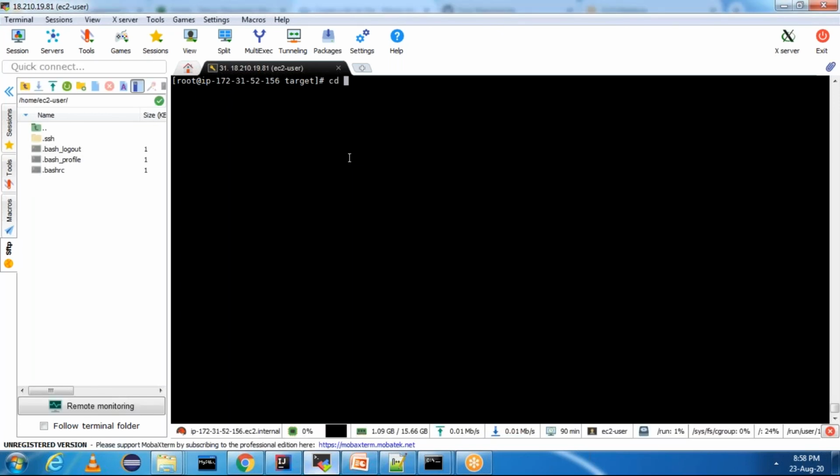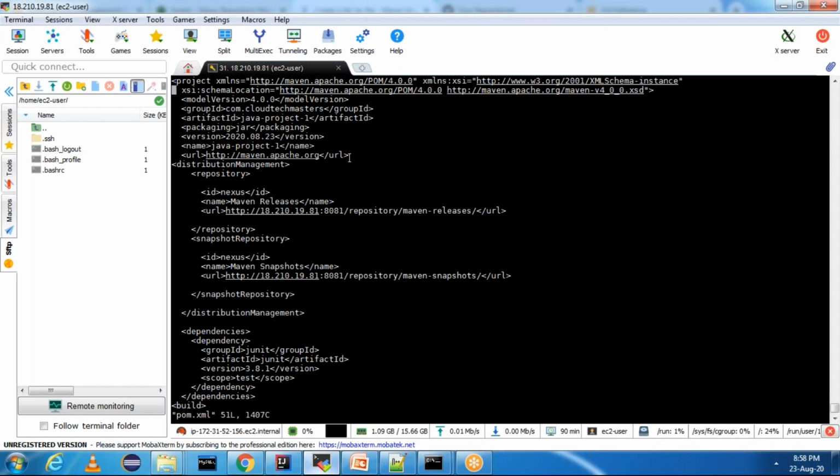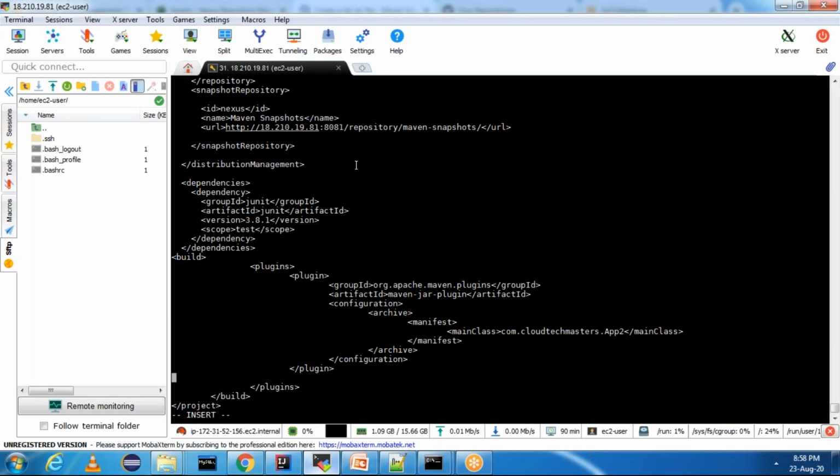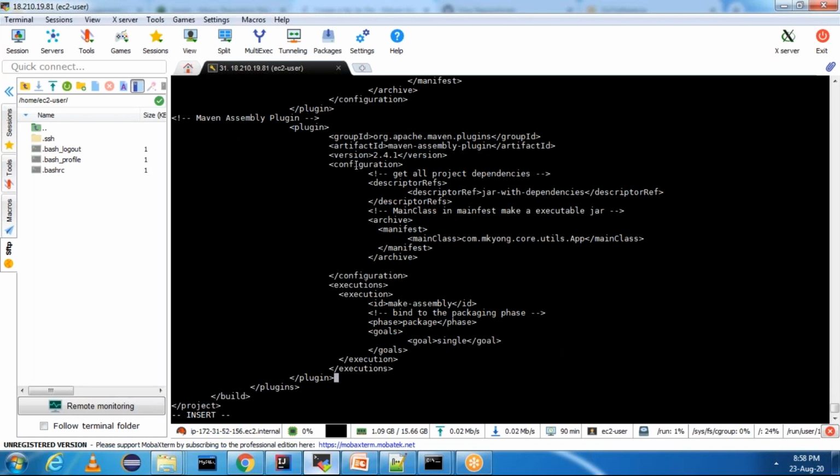You can just go to the XML and add this plugin as well along with Maven jar plugin. If you have only a single Java class, you can go ahead with Maven jar plugin. If you have multiple Java classes, and you want to run each of the Java classes individually, you need to use Maven assembly plugin. Here, add the plugin, and in this plugin you change the main class.